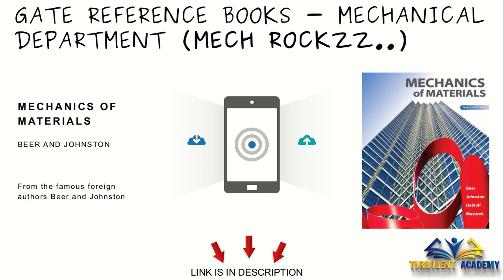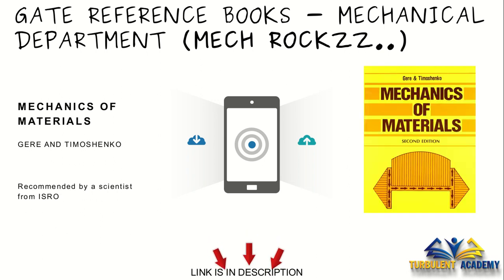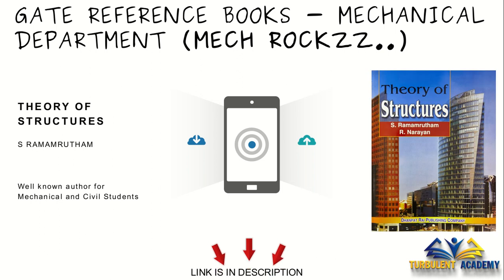You could even opt for one foreign author, possibly Gere and Timoshenko. This is a really good book for mechanics of materials, personally recommended by scientists from ISRO. This book is really good particularly for GATE preparation. Next is Ramamrutham. I have seen many people, many older people, right from their 50s, recommend this Ramamrutham, and they have asked us to go ahead with it for strength of materials, or mechanics of materials. This will really serve the purpose.